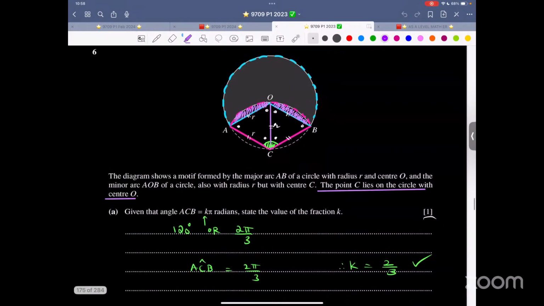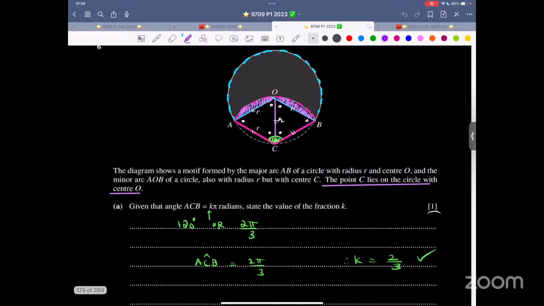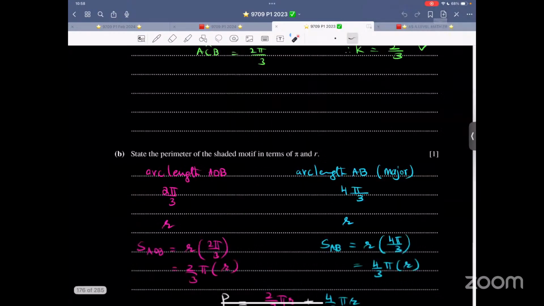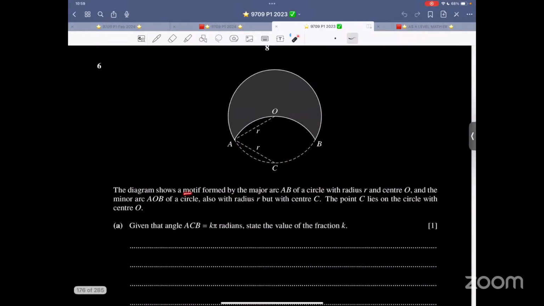Okay, now let's look at this question. It says the diagram shows the motif formed by a major arc of a circle with radius r. Let me add a page so that you can have a nice overview of it. That is the original diagram. This shape that is shaded, that's a motif. And what else does it say? Given that ACB is k pi radians, state the value of the fraction k. So ACB is like this.